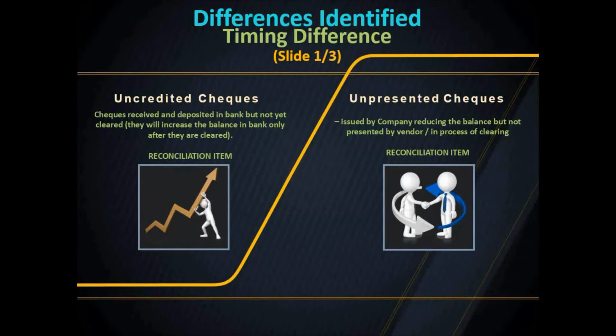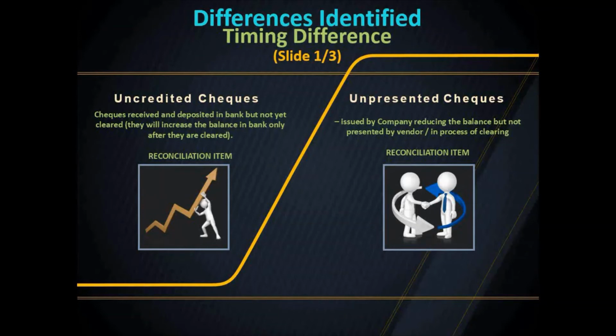Number 1, timing difference. Uncredited checks: checks received and deposited in the bank but not yet cleared. They will increase the balance in the bank only after they are cleared. So, they become a reconciliation item.